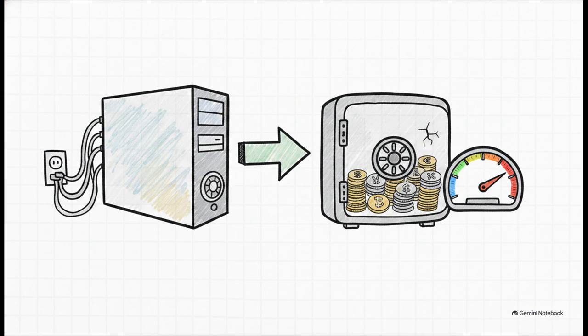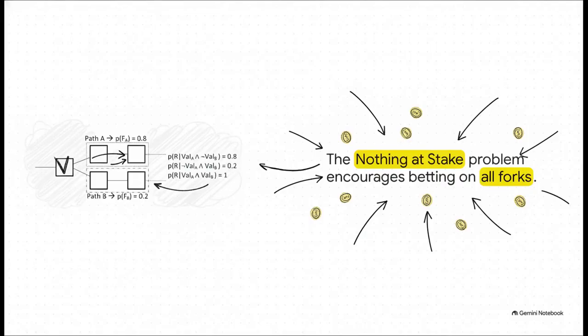But, and it's a big but, by removing the physical cost of failure, it introduces a whole new set of really unintuitive security loopholes. Probably the most famous loophole is known as the nothing at stake problem. See, in proof of work, dividing your computing power between two different forks cuts your chances of winning right in half. But in proof of stake, validating a block costs absolutely zero physical energy.